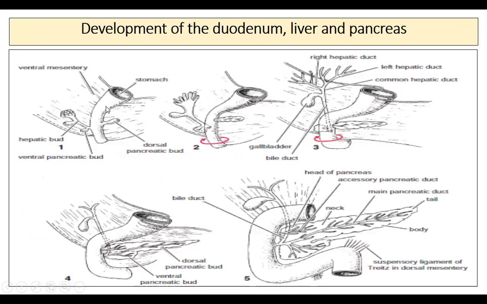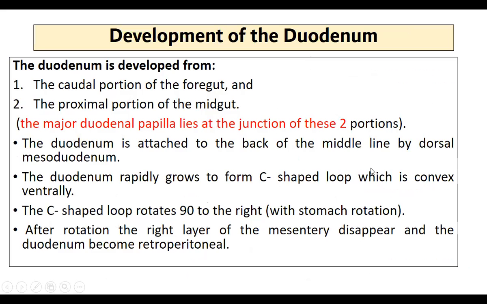If you see here, this is the development of the duodenum. The stomach has been cut here and is not shown; only the development of the duodenum is shown. This is the initial stage. Now it starts curving, and here is the development of the pancreas. Now it is totally developed, and as you know it has four parts, the first, second, third and fourth part, around the head of the pancreas. Initially it is a long tube. Later it bends, forming a C-shaped loop with convexity ventrally, and later it develops into the proper duodenum.